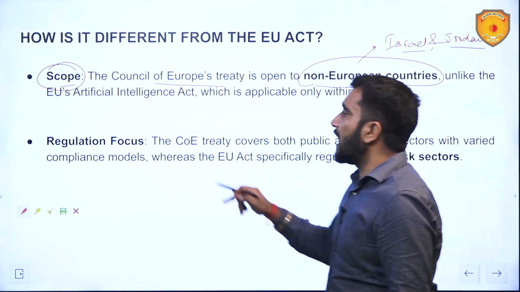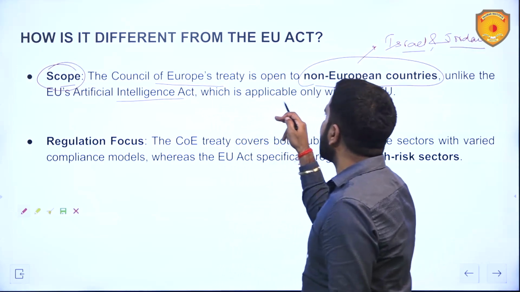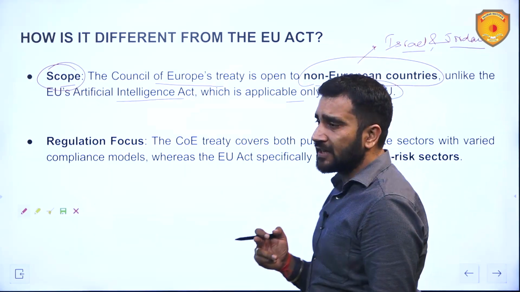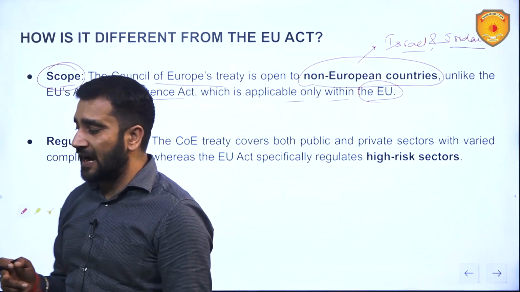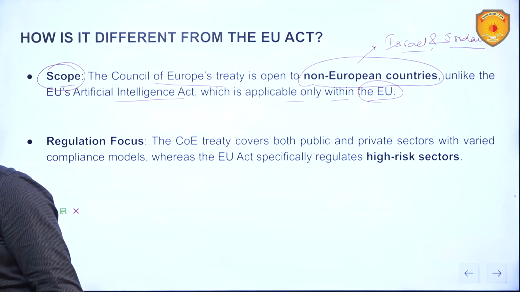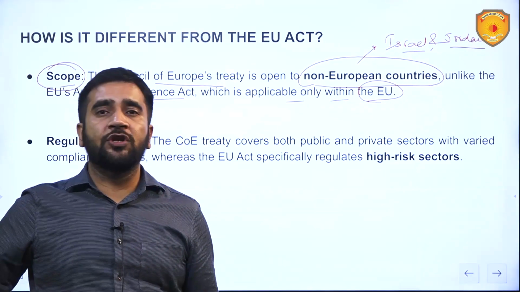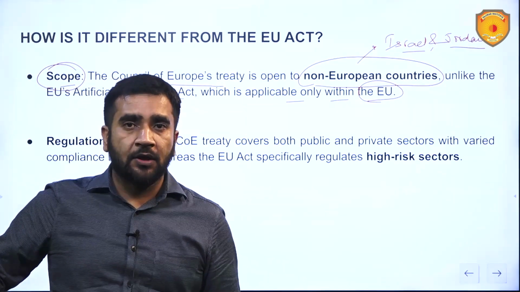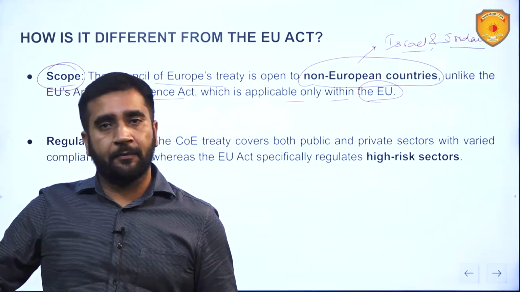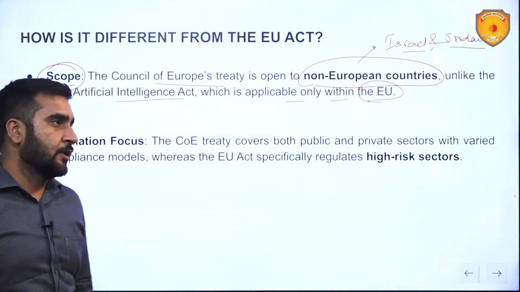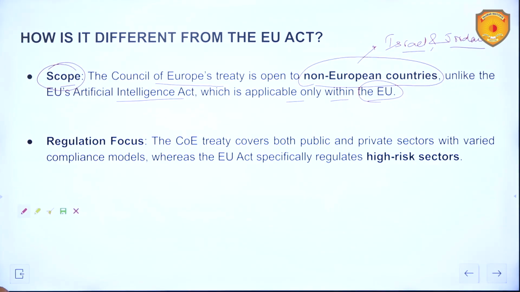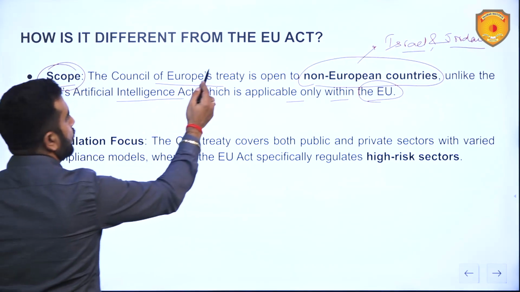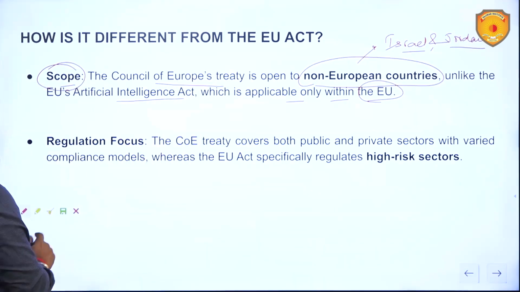Unlike the EU's Artificial Intelligence Act, which is applicable only within the EU. Obviously, that Act has been passed by the European Union Parliament, so it will be applicable to those 27 countries only. But the Council of Europe's treaty is open for non-European countries as well.